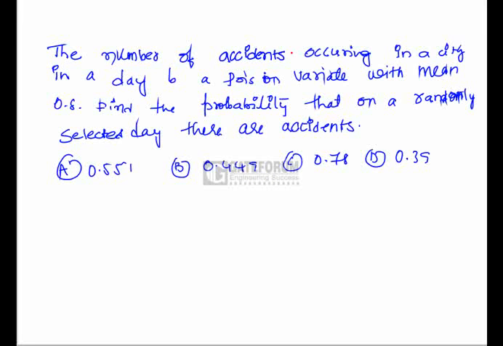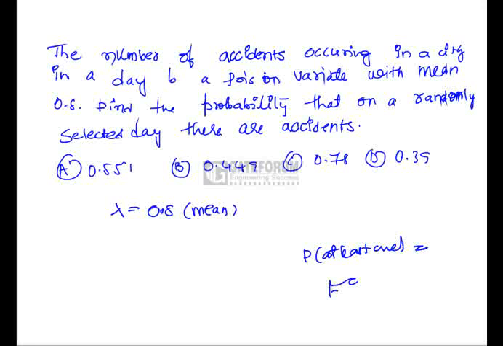Accidents occurring in a city in a day follow a Poisson variate with mean 0.8. Find the probability that on a randomly selected day there are accidents. It is given that lambda, which is the mean of the Poisson variate, is 0.8, and we have to find the probability that on a selected day there will be accidents. That means there must be at least one accident. So in order to find the probability of at least one, it is enough to find 1 minus probability of no accidents.